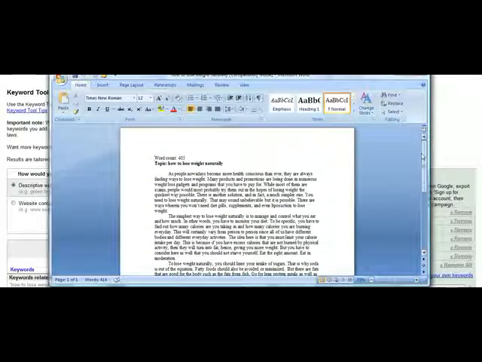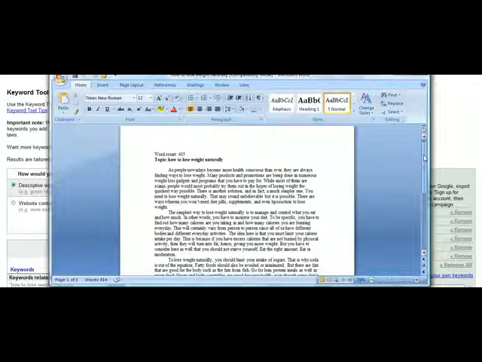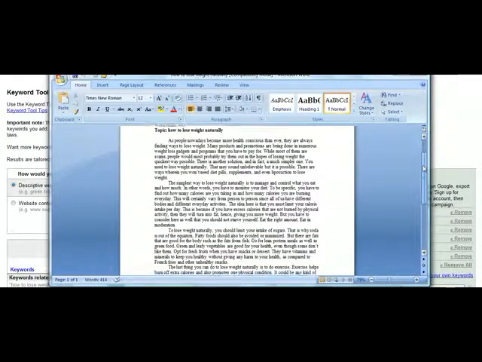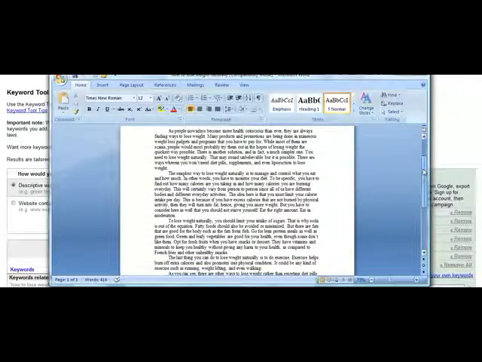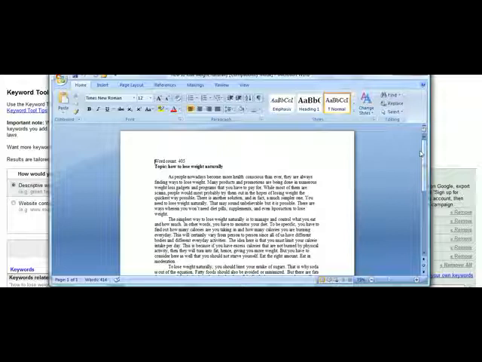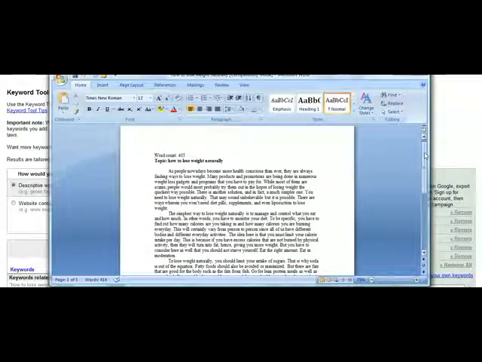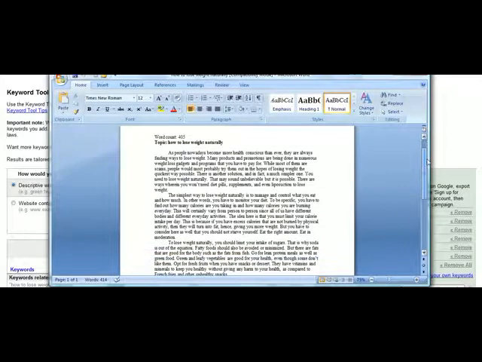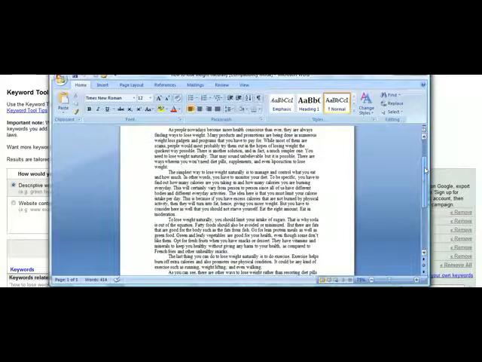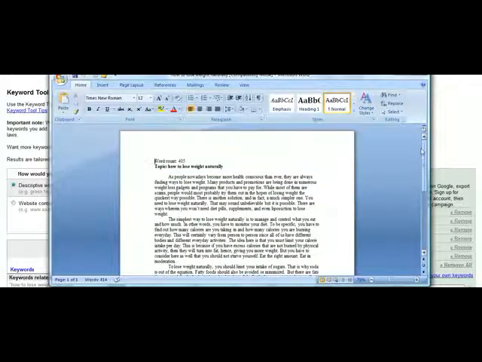Obviously, the more you get above 400, the better chance you have of getting approved in more popular article directories. Especially with some of these article directories like Ezine Articles and some of the others, they're starting to crack down on much shorter articles. So it's important that you try to have some meat to your content. You do want to have some quality articles, but you don't necessarily have to be wordy and write entire essays and dissertations. So it's important that you have a nice balance.